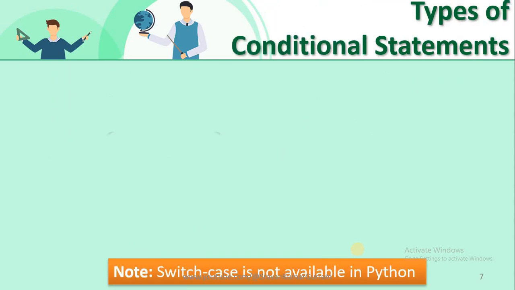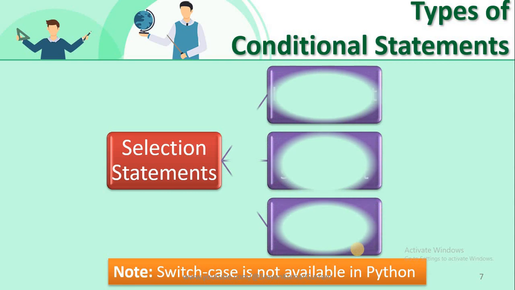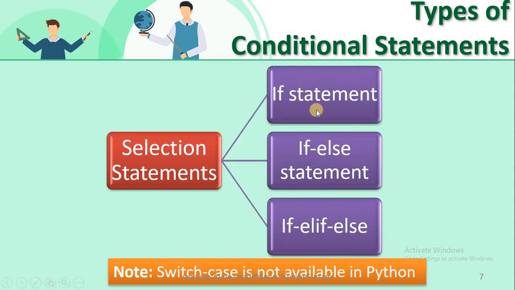In conditional statements, we have three main categories. The first one is the if statement, the second is the if else statement, and the third is if elif else. Elif is just a short form of else if. In C, C++, and Java, we write else space if, but here we need to write elif.